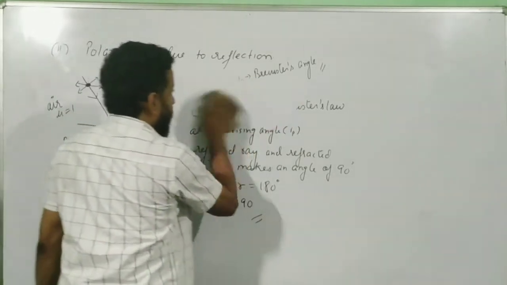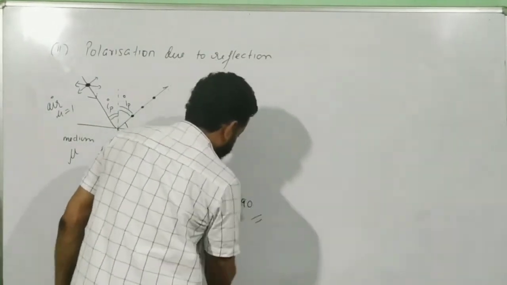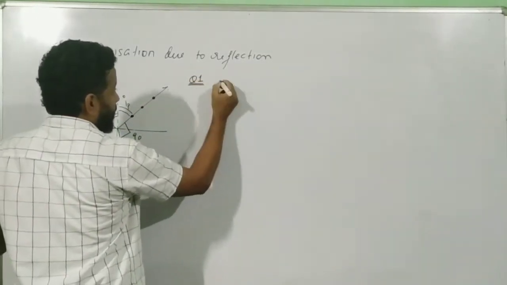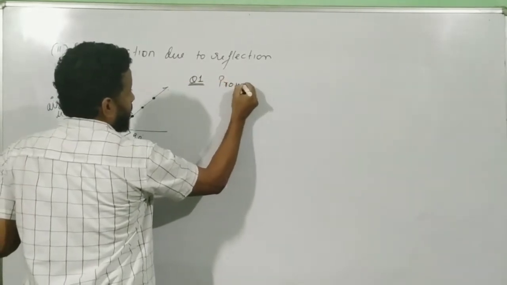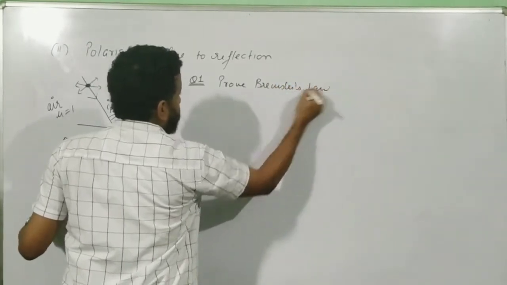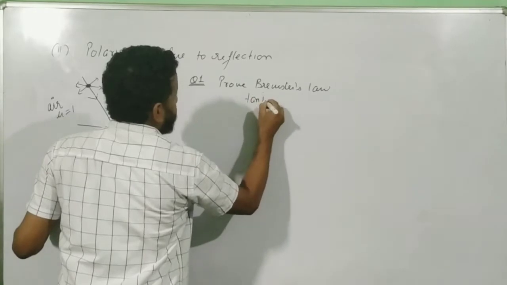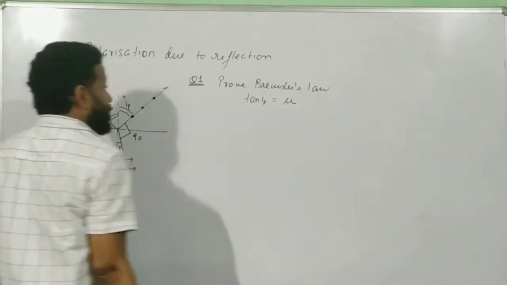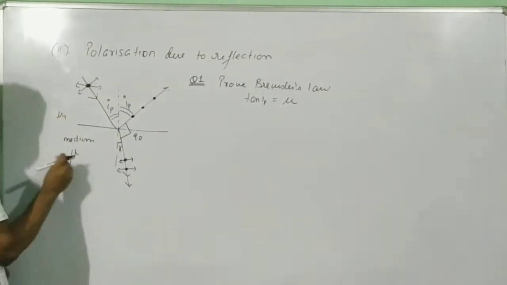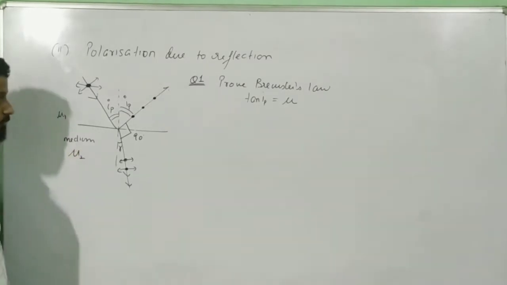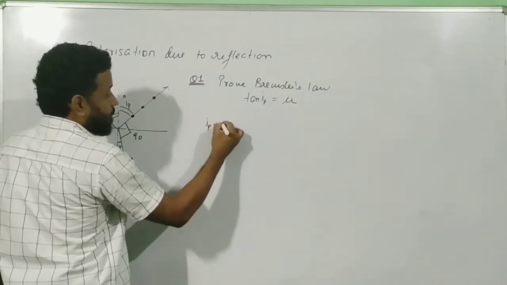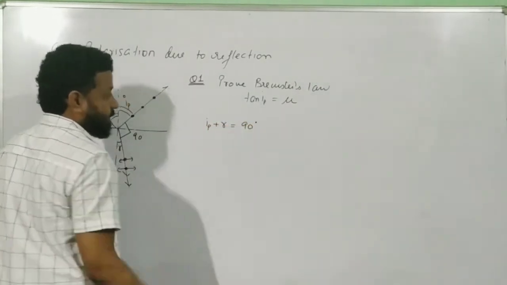So moving ahead, the first question is: prove Brewster's law. That means you have to prove tan IP equals mu. And I'm going to derive a general formula first. So let me call this mu1. This is one medium, and this is another medium called mu2. Now in proving Brewster's law, we are going to use this condition which says IP plus R is equal to 90 degree.